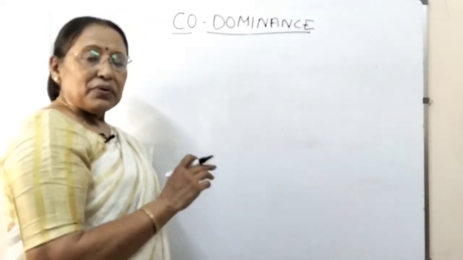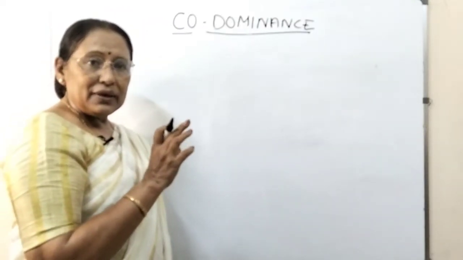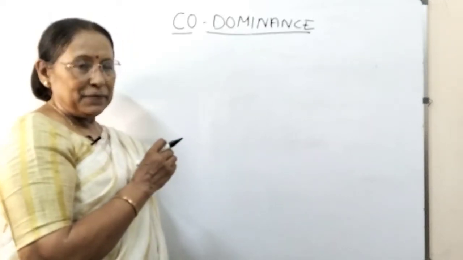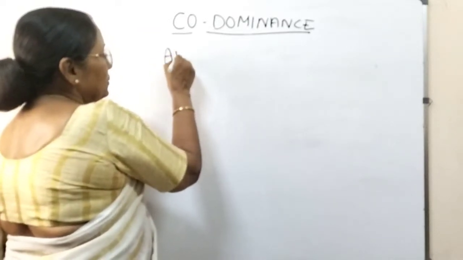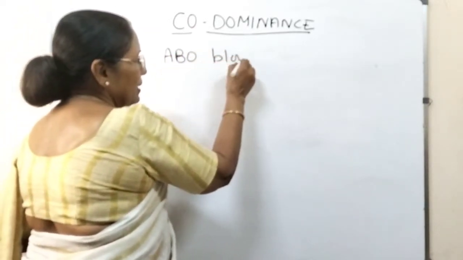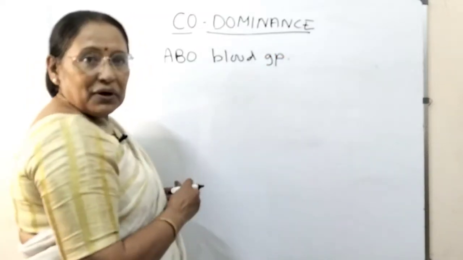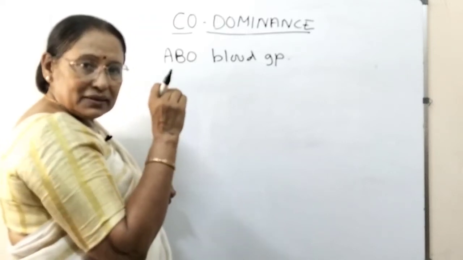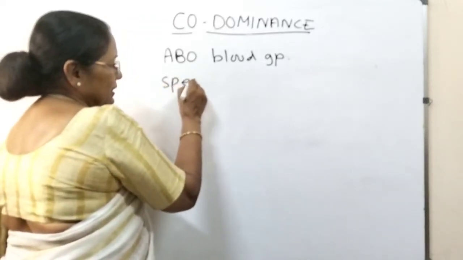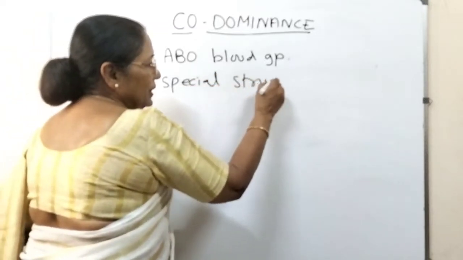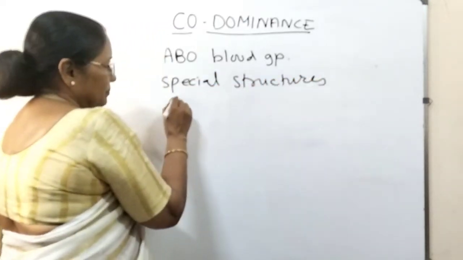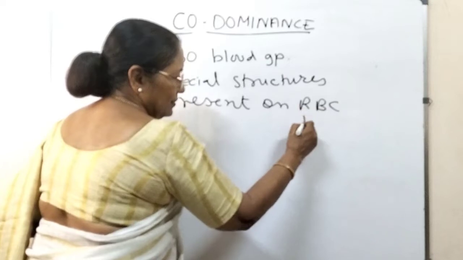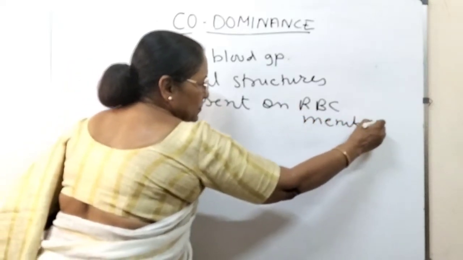Let us first see what is this ABO type of blood grouping, how it is caused, and what is the gene for it. The ABO blood grouping is because of special structures, sugar chains, present on the membrane of RBC.